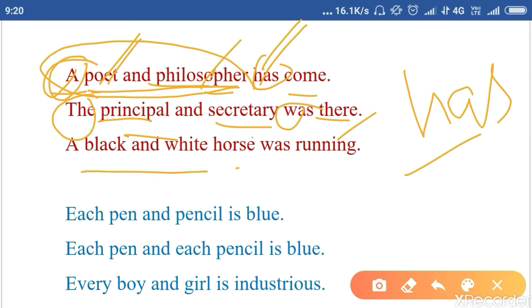A black and white horse was running. So "a black and white" means there is only one horse. His skin has got two colors, black and white. The horse is one, but the skin color is black and white. So, a black and white horse was running. One horse, so we will use a singular verb. Clear?